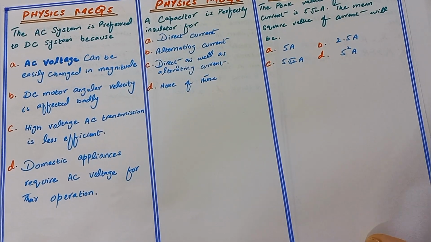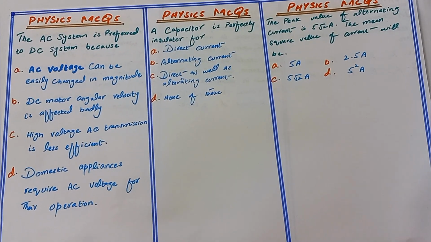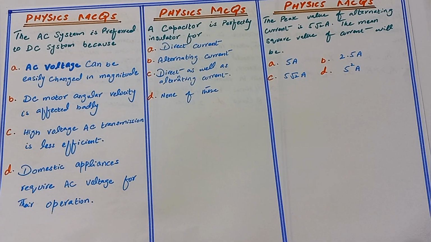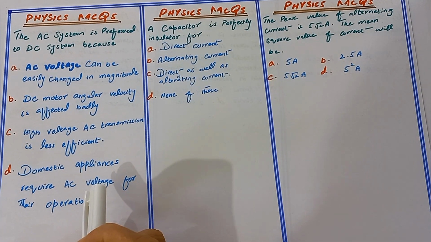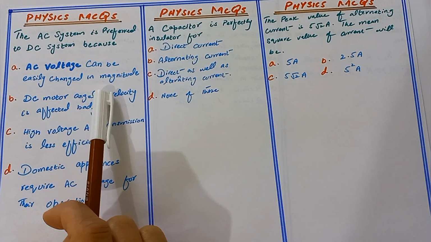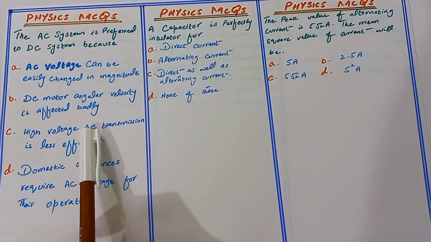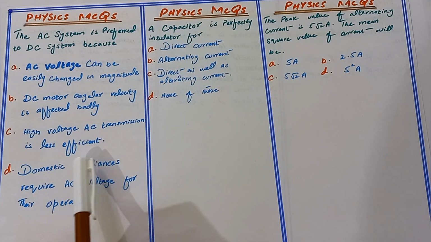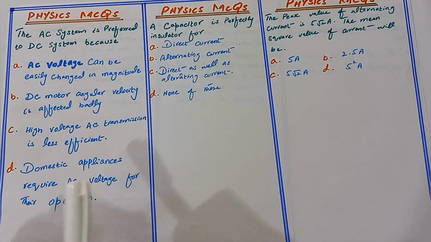Okay, today we discuss the topic of physics MCQs related to the chapter AC circuit. The first MCQ of the AC circuit chapter is: the AC system is preferred to the DC system because AC voltage can be easily changed in magnitude, DC motor angular velocity is affected badly, high voltage AC transmission is less efficient, or domestic appliances require AC voltage for their operation.